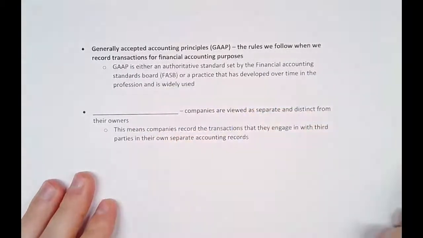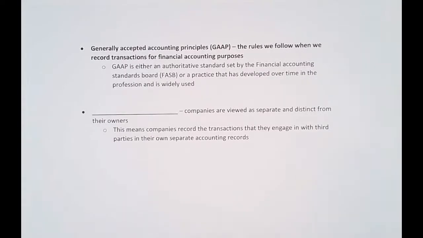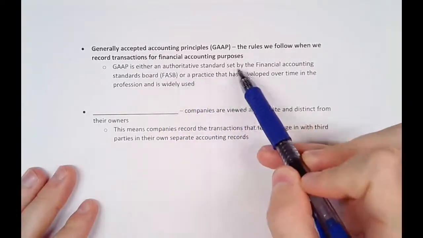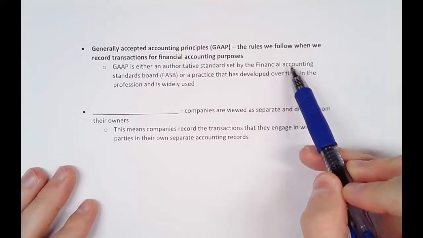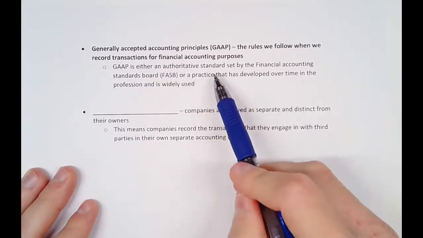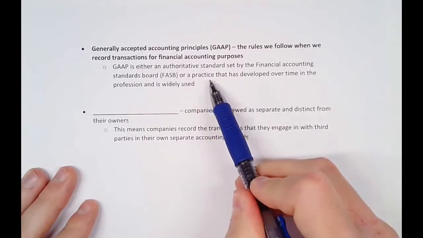Okay? And so there are two ways that GAAP can form. It's either going to be an authoritative standard set by the Financial Accounting Standards Board, the FASB. We're going to hear a lot about them. That sets the standard for financial accounting in the states. Or there can be a practice that developed over time in the profession and is widely used.